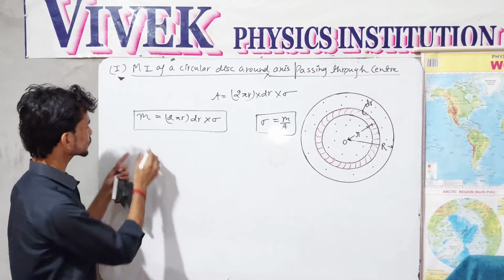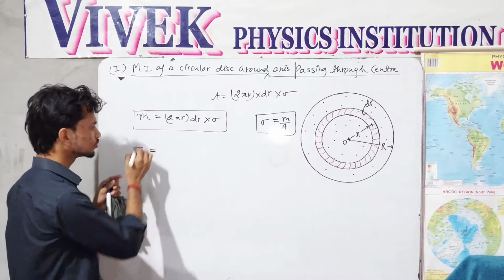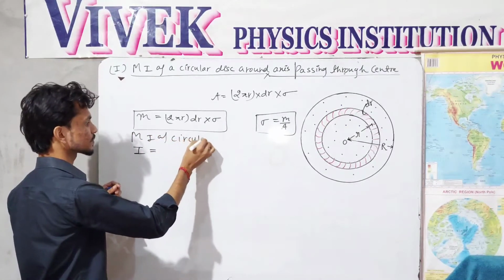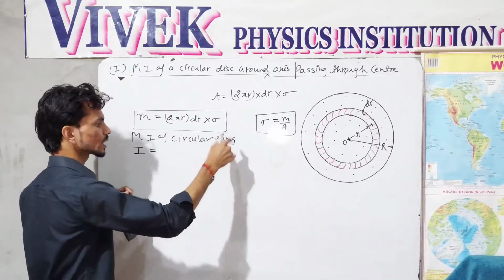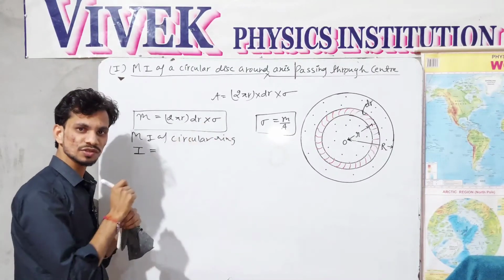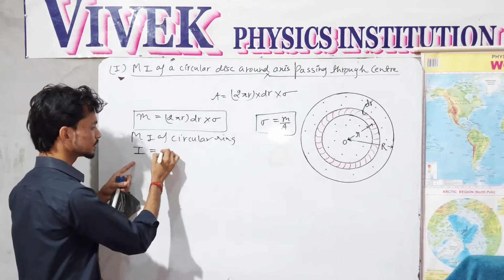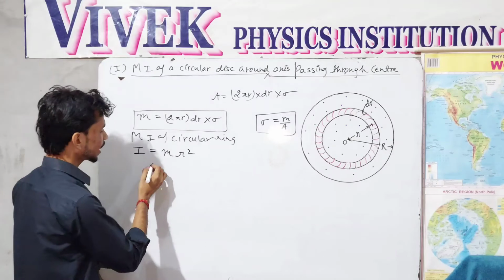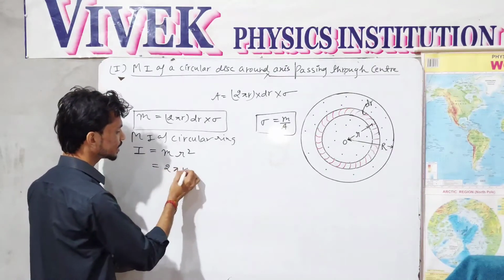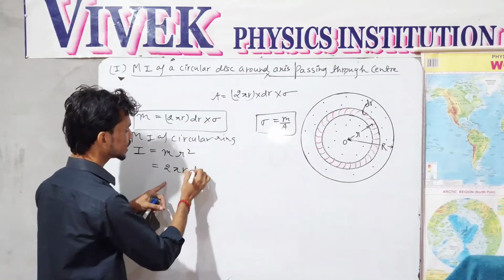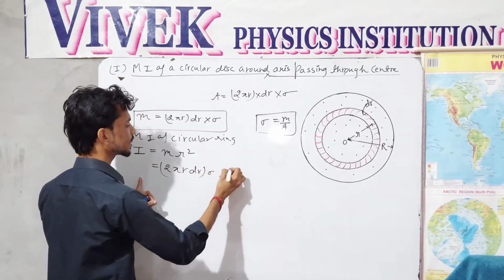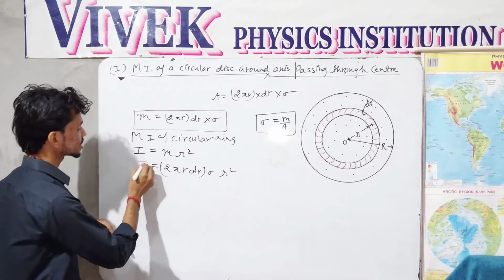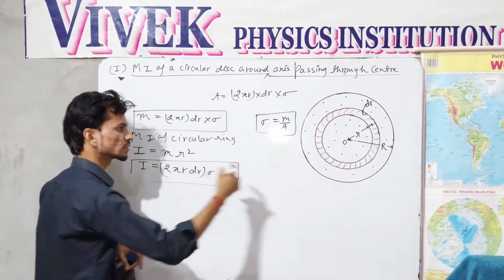So here I have taken the same moment of inertia of circular ring around the axis which passes through the center is mass multiplied by the square of its radius. And the mass which I have calculated as 2 pi r dr times sigma multiplied by r square gives me the moment of inertia of this particular ring. So this is the moment of inertia of this one ring.